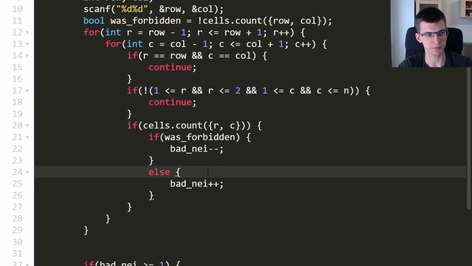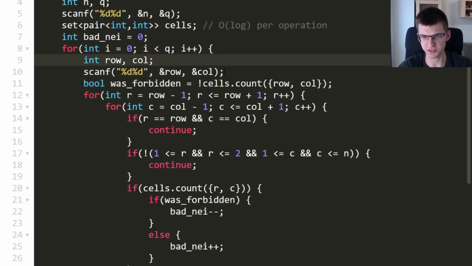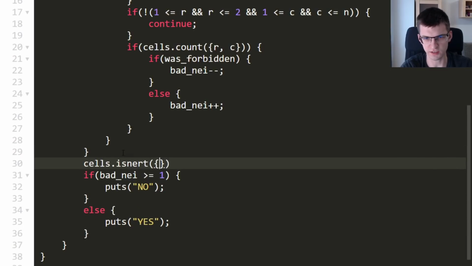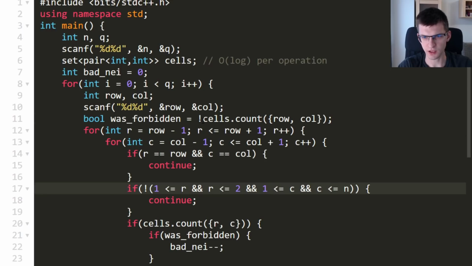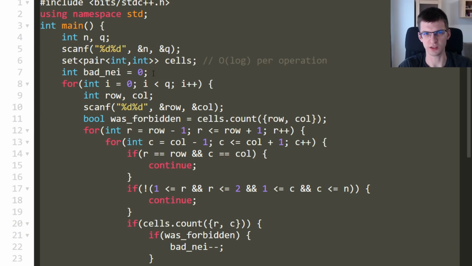So let's try to submit this in Codeforces. Oh, and one more mistake here is that I never put anything into cells. So after here I consider all the neighbors, I should say cells insert a pair row col. And I don't know why I put not here. If cells contains this pair row column, cells contains forbidden cells, so obviously what's forbidden is just this. So there should be no not here.